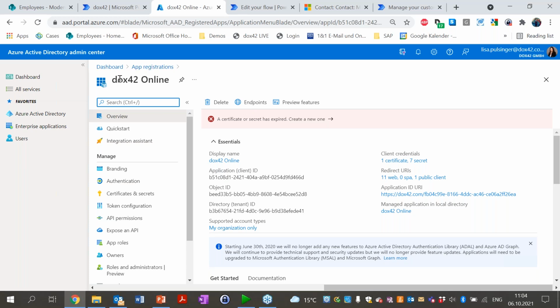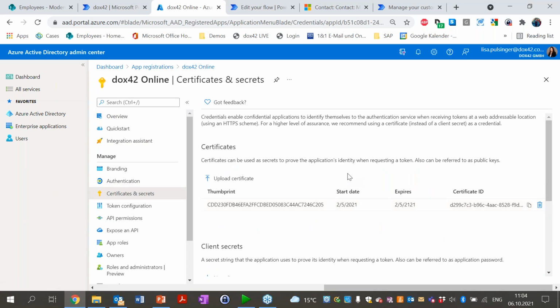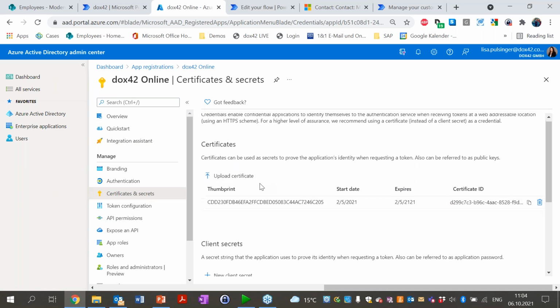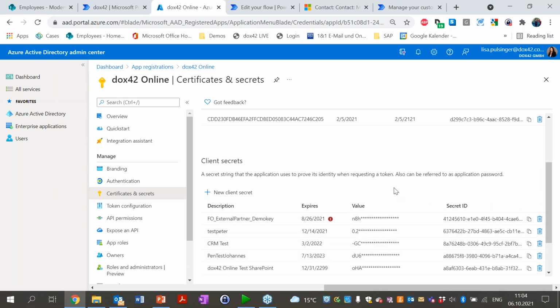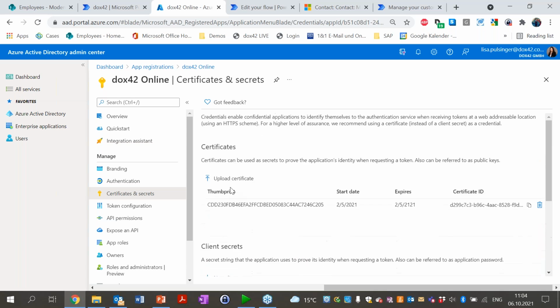I've registered an app called Docs42 Online. I have here my app ID. We will need it for later. I have here my tenant ID, which we will also need. I have here a certificate uploaded, which you could use, and I also have a client secret, which will be needed later on. Those are the prerequisites from Azure Active Directory.